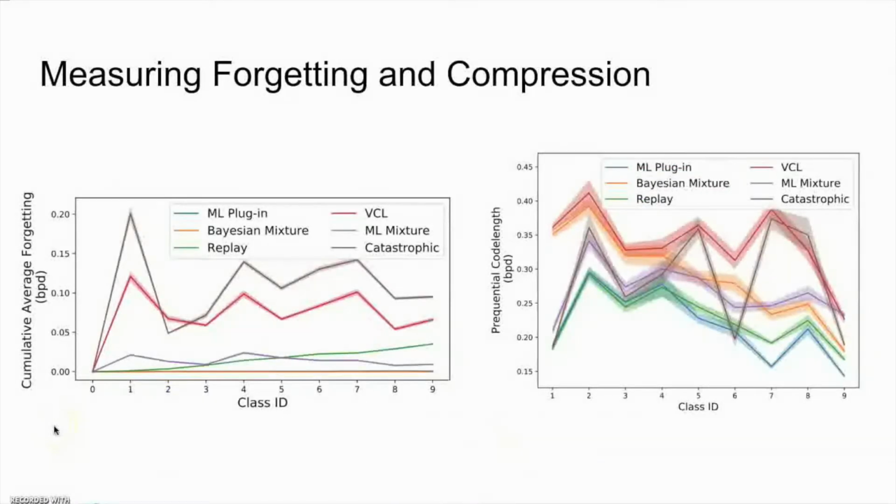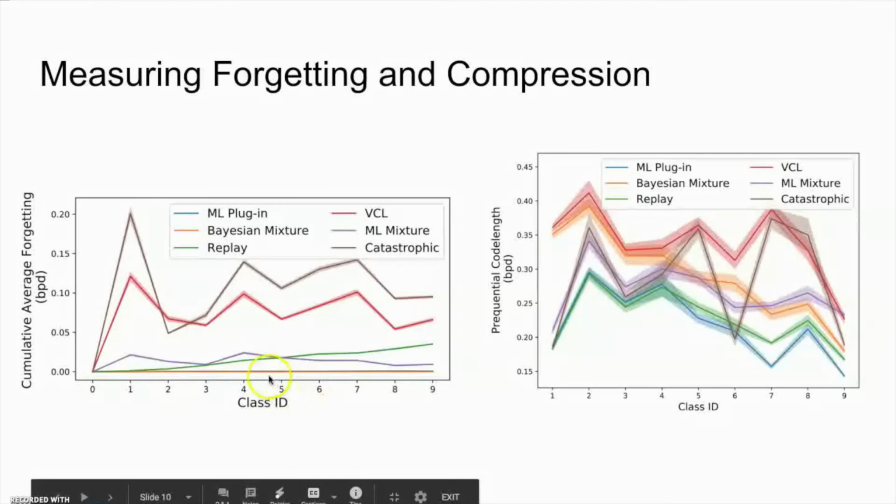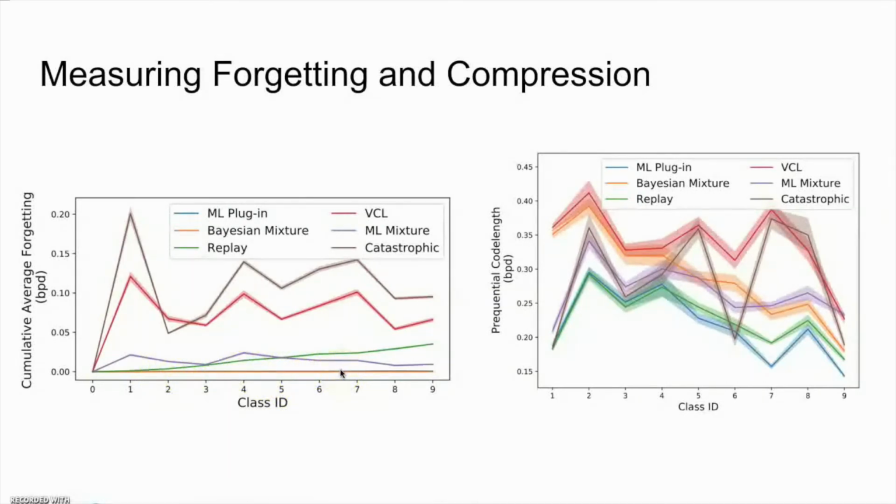In our paper, we also measured forgetting and compression of the two prequential coding methods and their continual learning approximations. In the left figure, we can see that the two prequential coding methods, ML plugin and the Bayesian mixture code, have almost zero forgetting, as they store all previous data, whereas their continual learning approximations, replay and VCL, have lower forgetting than the catastrophic baseline, but higher forgetting than the prequential coding methods. And between these two approximations, VCL has much more forgetting than replay.